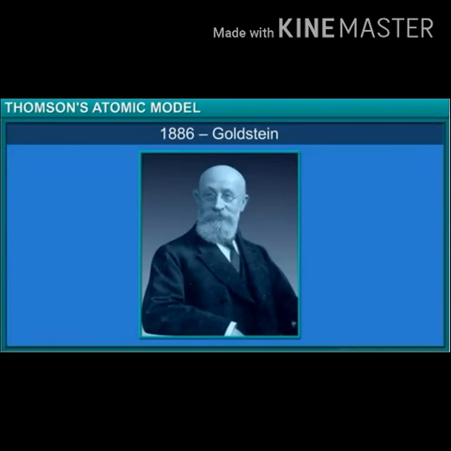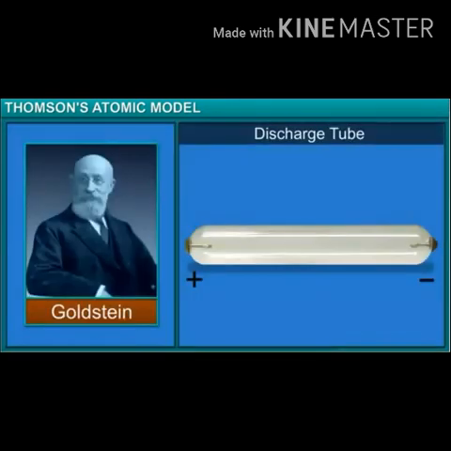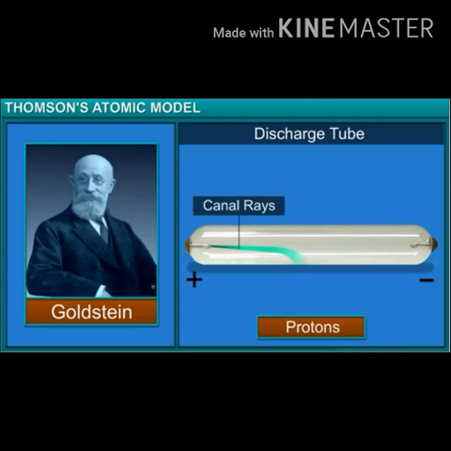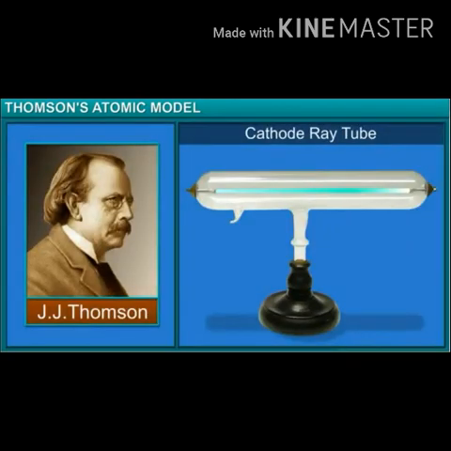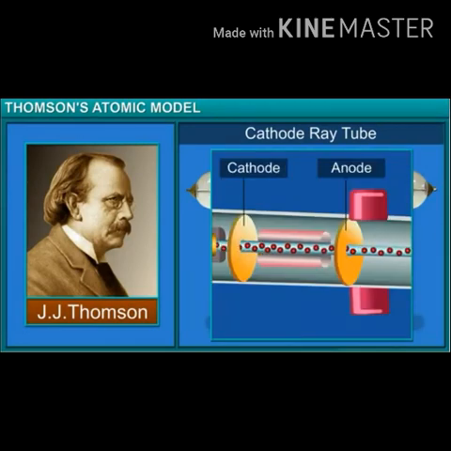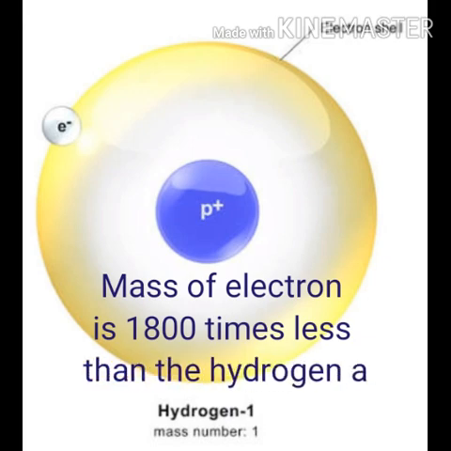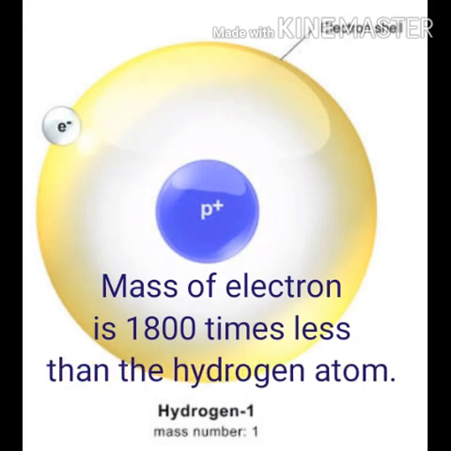In the year 1886, Goldstein discovered positively charged particles, that is protons. In the year 1900, J.J. Thomson conducted an experiment on the beam of particles inside a glass tube. He found that the particles get attracted to the positive terminal of the tube. From this, Thomson concluded that this particle must have a negative charge. He named this particle the electron. He also proved that the mass of the electron is 1800 times less than a hydrogen atom.